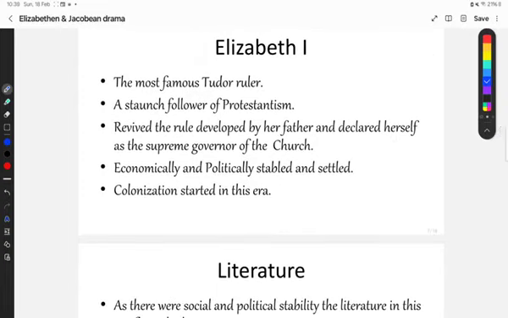So among all the Tudor rulers, Elizabeth the First was the most famous Tudor ruler. And there are reasons. The reasons are, she was a staunch follower of Protestantism, like her father Henry the Eighth and her brother Edward the Sixth. She used to follow Protestantism in England, and whatever the laws set by her father, she once again restored all those laws of the church.